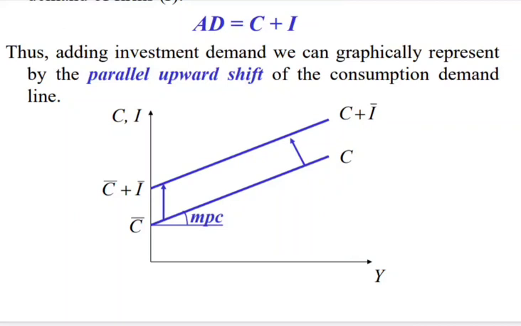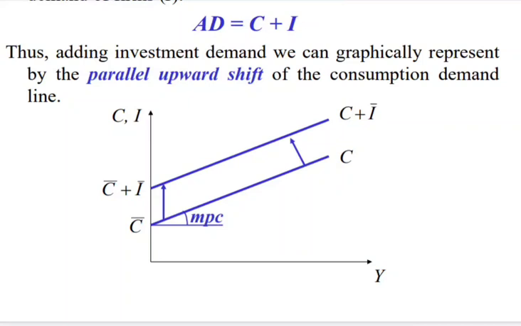Now we add the investment here. Here we assume that investment is autonomous. Investment doesn't depend upon any factor. Investment obviously depends upon other factors, but here in our model, for Keynes' simplified model, we assume that investment doesn't depend upon any factor and investment is autonomous.